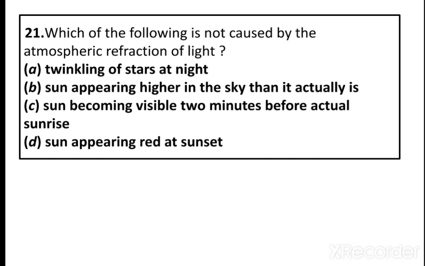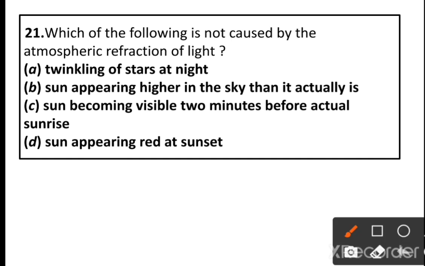21st question. Which of the following is not caused by the atmospheric refraction of light? The applications of atmospheric refraction are the twinkling of stars, the advanced sunrise and delayed sunset. Option A, twinkling of stars at night, is caused by atmospheric refraction of light.